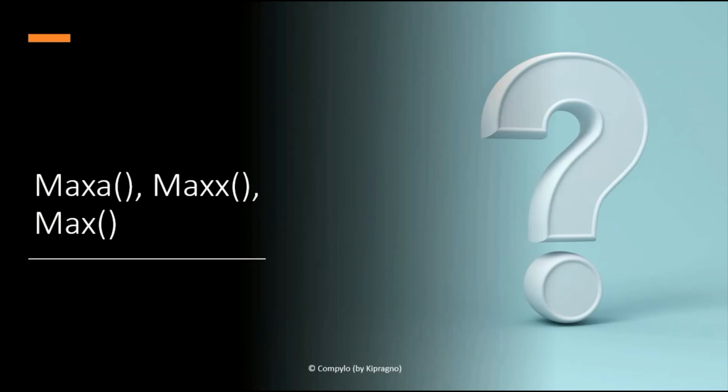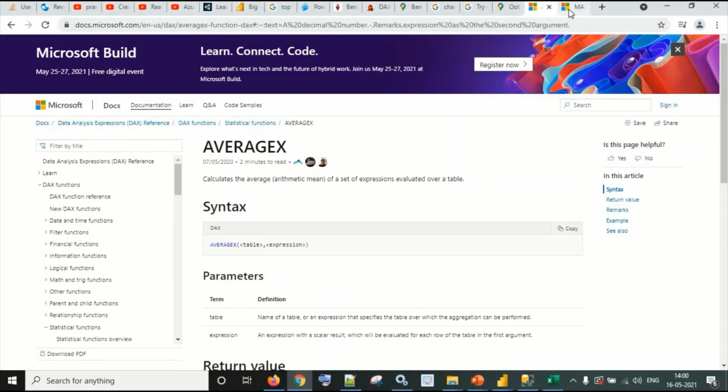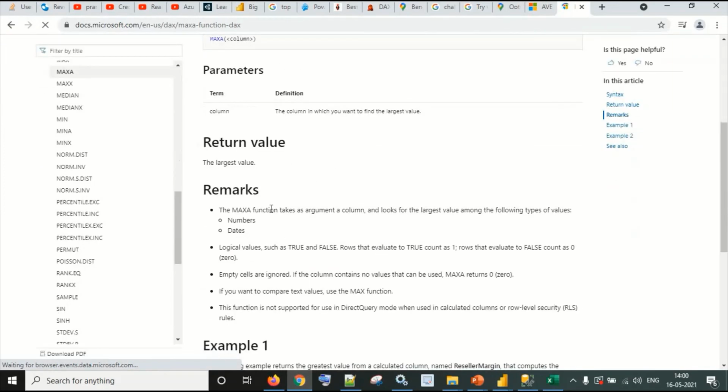Next question is, what is the difference between MAX, MAXA, and MAXX? To understand it, let's check this blog by Microsoft. Let's see the definition of MAXA. The MAXA function takes a column as an argument and looks for the largest value among the following types of values. That means if we have two types of data like numbers and dates, then MAXA is required.